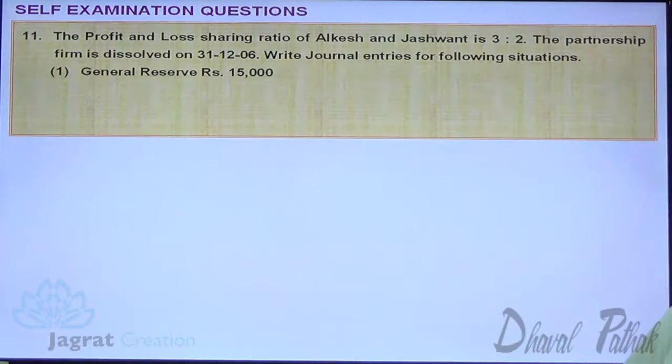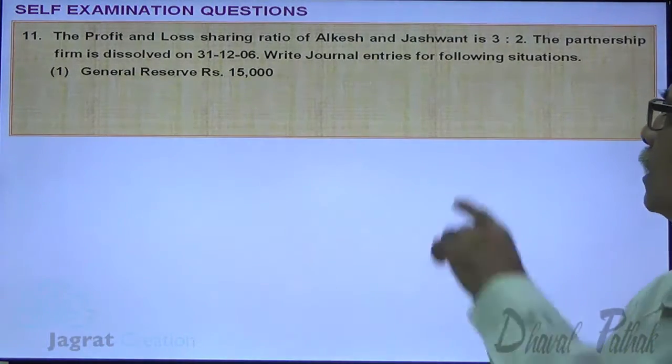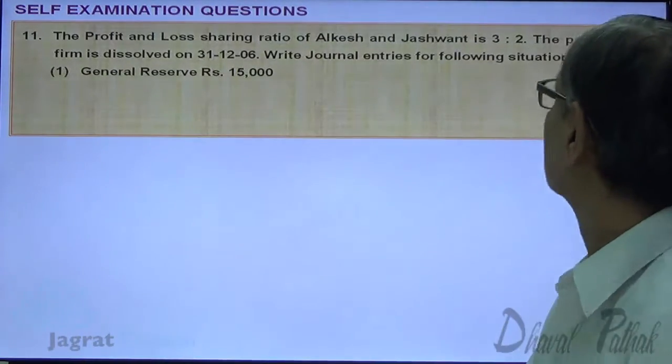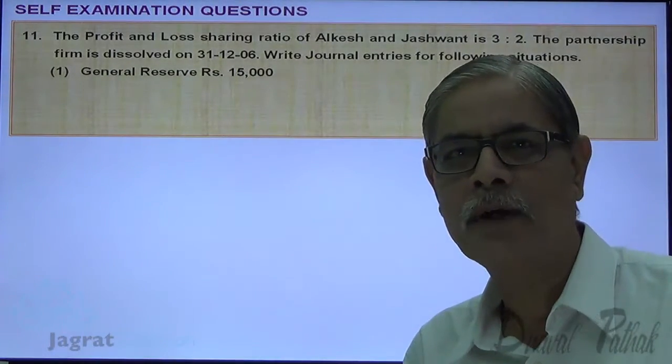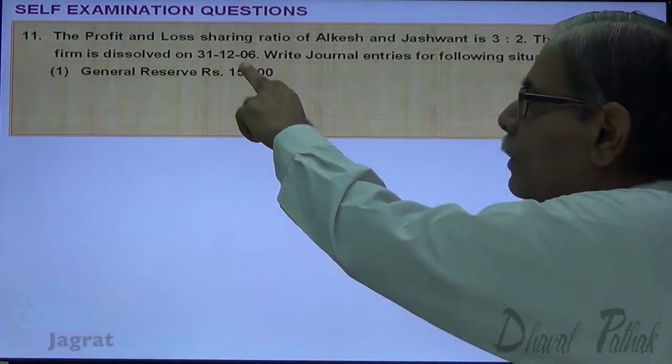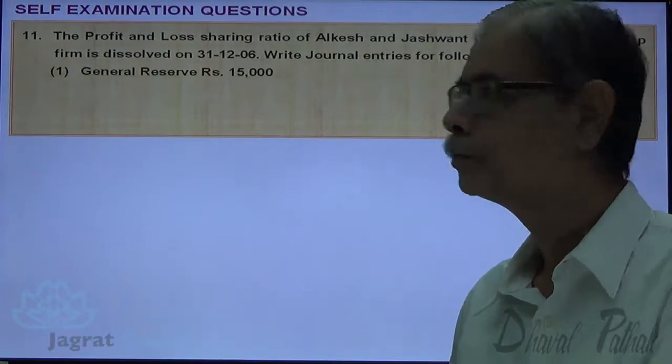I read the sum for you. The profit and loss sharing ratio of Alkesh and Jaswant is 3:2. The partnership firm is dissolved on 31st of December 2006.